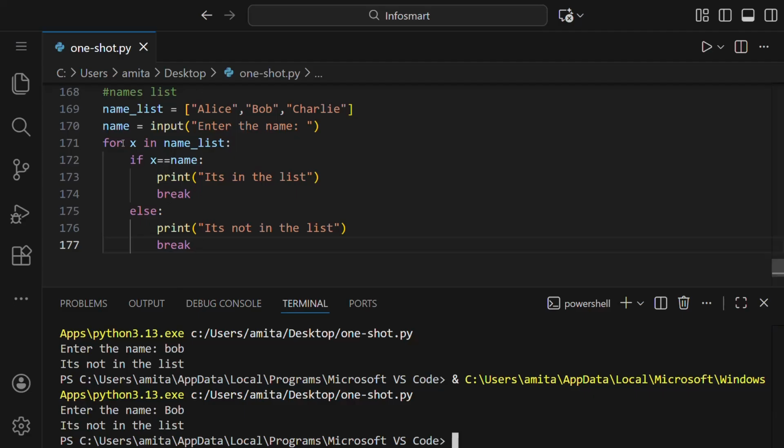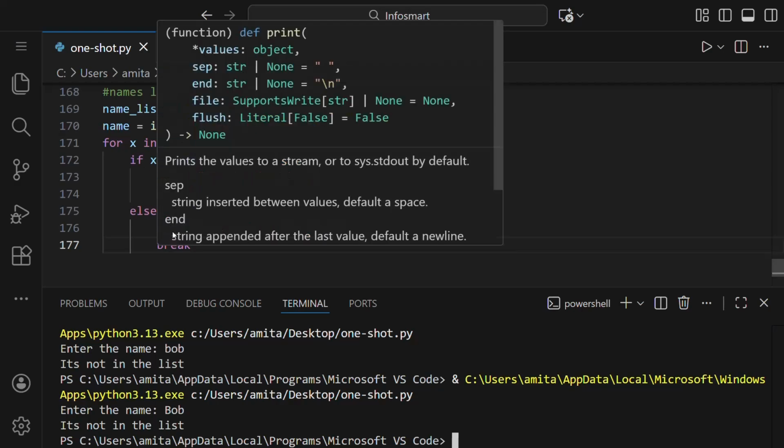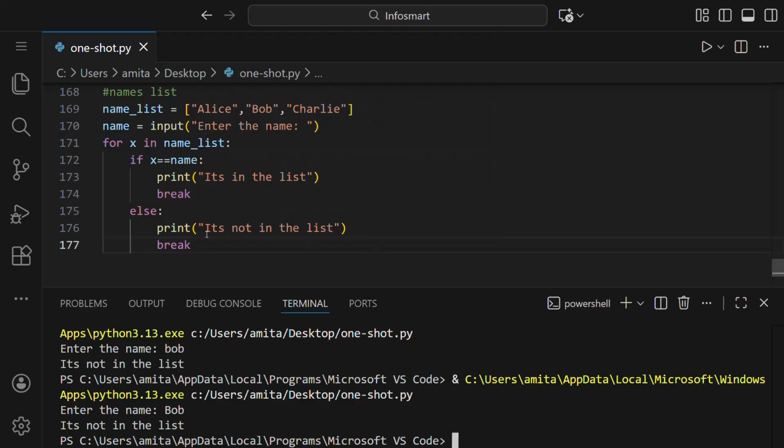So if you say here for X in name list, if X is equal to name, then it's in the list, break, else it's not in the list, break. So what happened is when X is Alice, Alice is checked with this and this condition is false. It went to else and then it printed it's not in the list. So it's not in the list is printed and it did not even check Bob whether it's there or not.